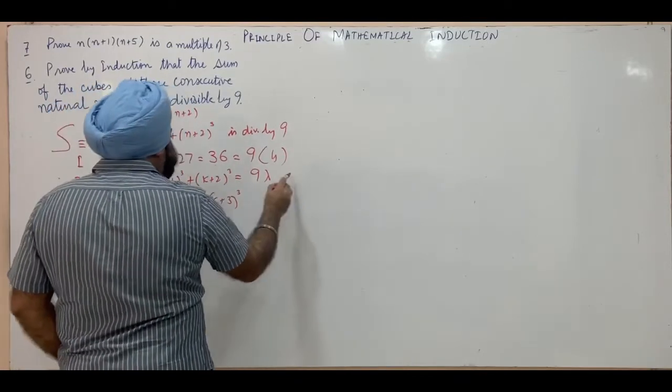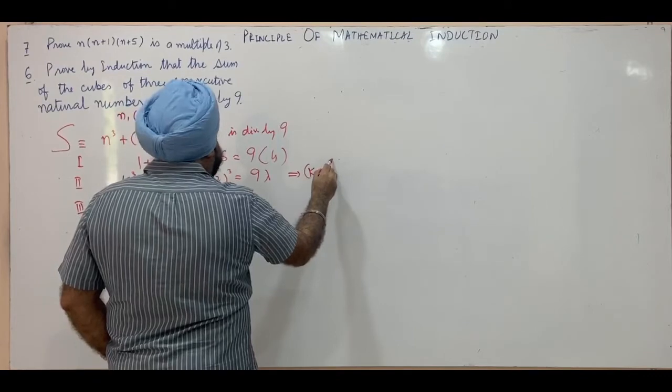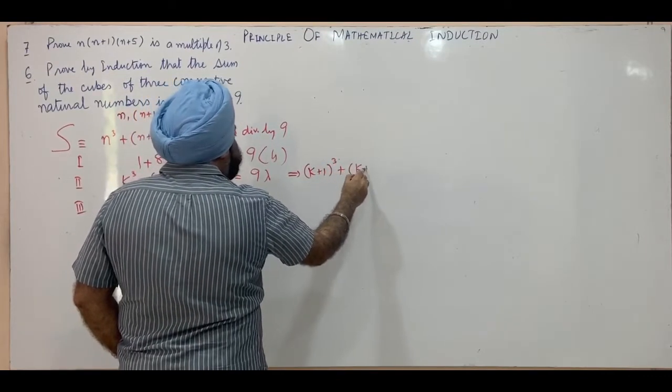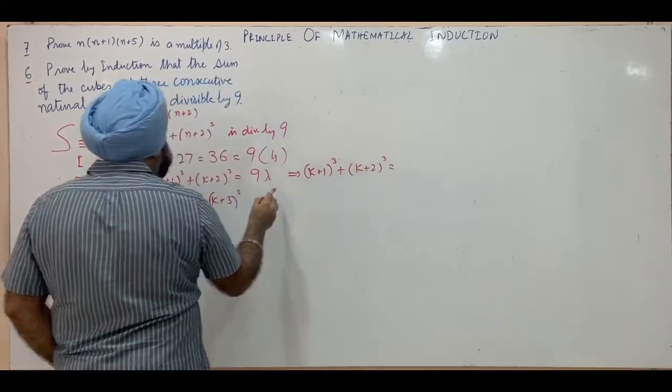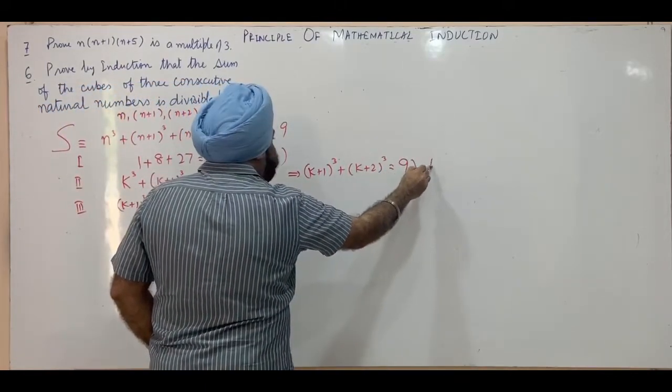So from the second step, this gives us k plus 1 whole cube plus k plus 2 whole cube is equal to 9 lambda minus k cube.